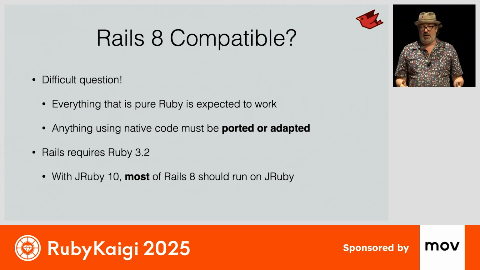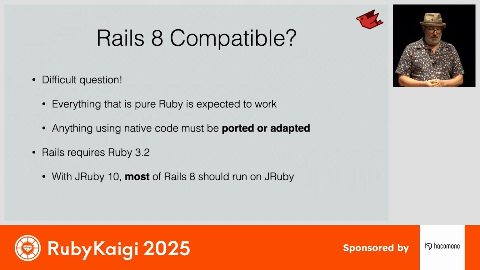Well, this is complicated, and I've answered this question multiple times this week. In general, everything that's pure Ruby in Rails, we expect to work from version to version. So Rails 8 requires Ruby 3.2. Now we have JRuby 10, which supports Ruby 3.4. Everything Ruby-based in Rails ought to work just fine on JRuby.